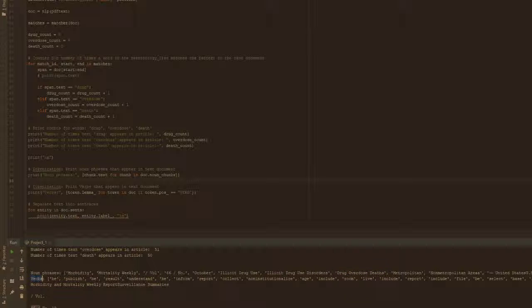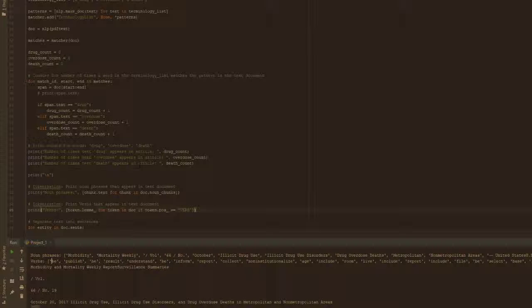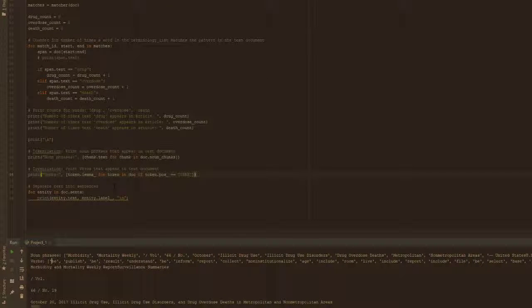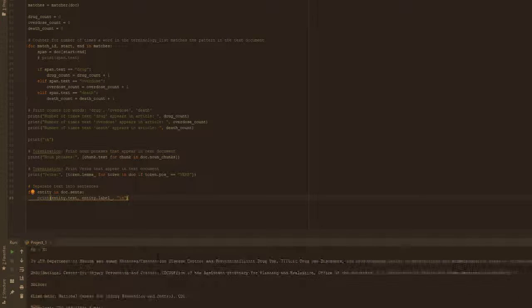And here we are doing tokenization for verbs that appear in the text document. As you can see in the output, be, publish, result, include, for example, will show up as some verbs that are within the text file. And last but not least, we will use spaCy to separate the text file into separate sentences.